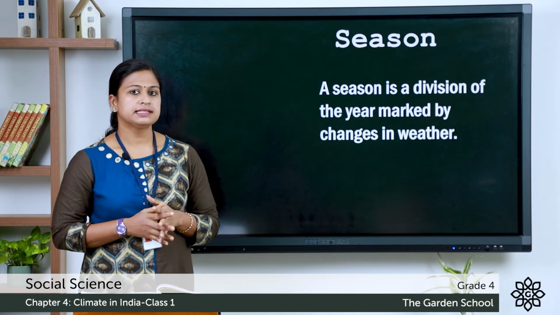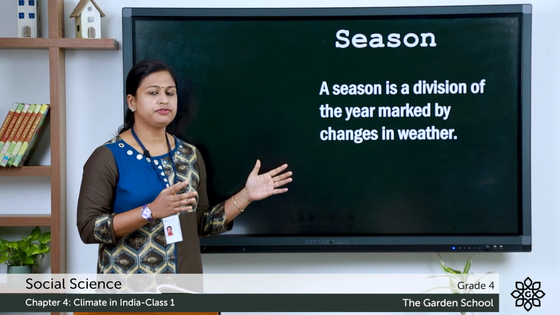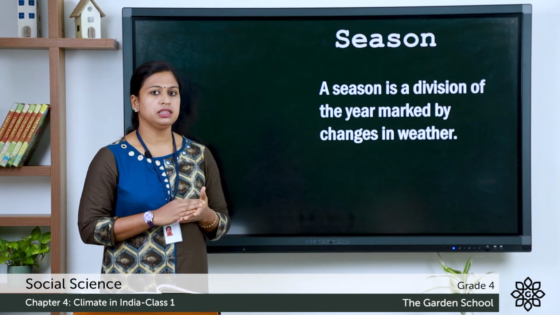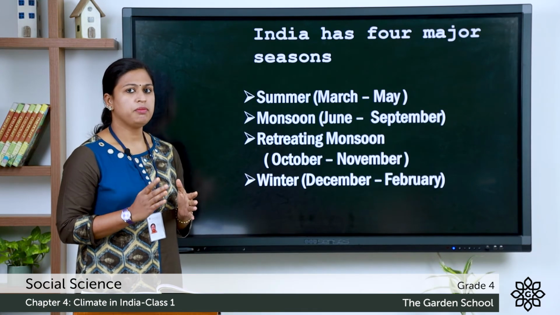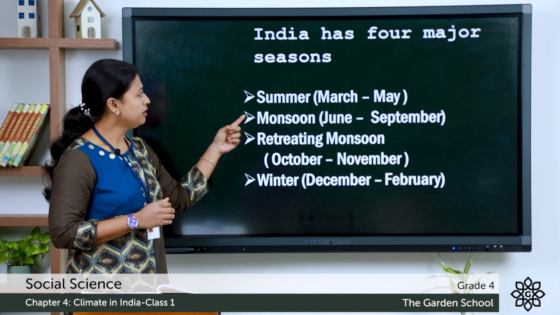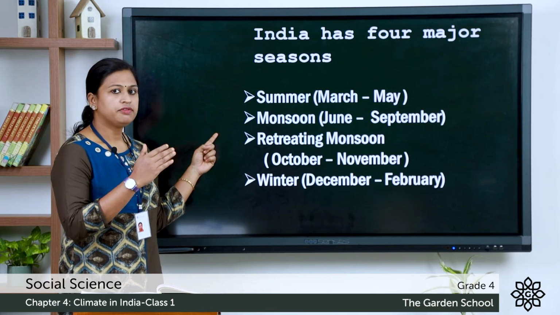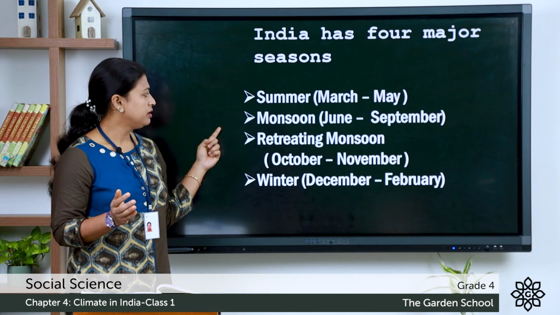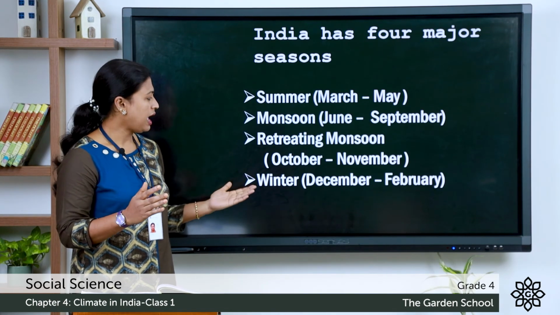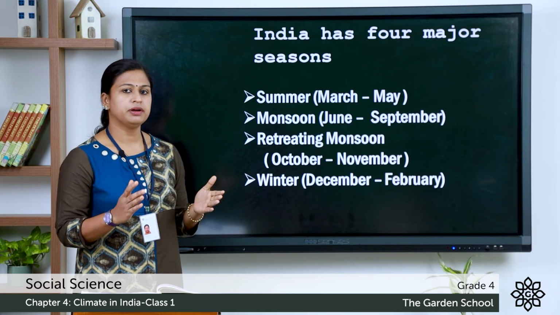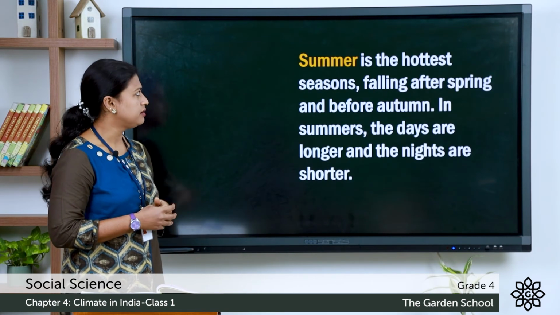Now, let's discuss the season. A season is a division of the year marked by changes in the weather. India has 4 major seasons: summer from the month of March to May, monsoon from the month of June to September, retreating monsoon from the month of October to November, and winter from the month of December to February. We will discuss these in detail.